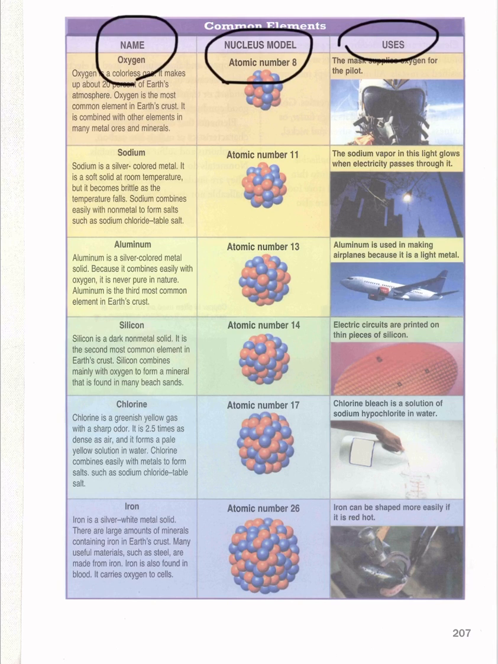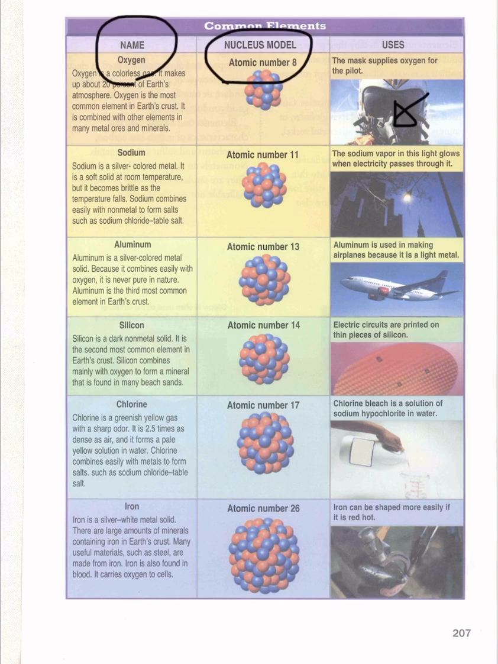Okay, first of all we have oxygen. Its atomic number is 8. And here we have uses. What do we use oxygen for? One of the uses is that this mask supplies oxygen for the pilots.